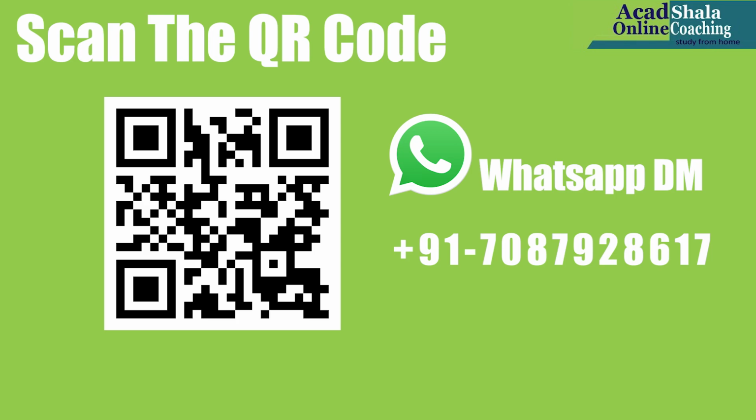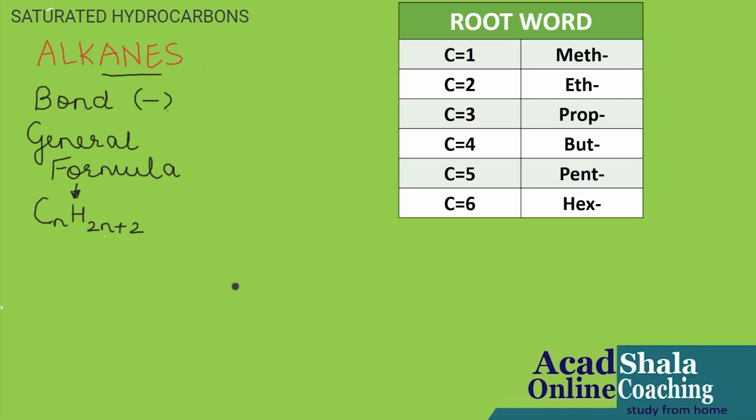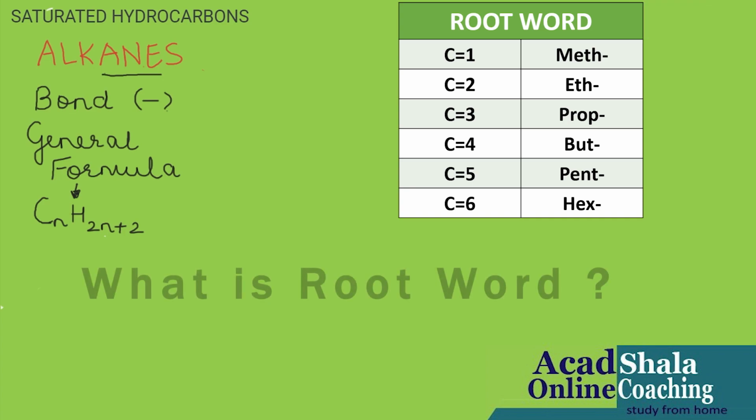And now let us continue. Before starting anything in alkanes, I would like to throw light on the root word.